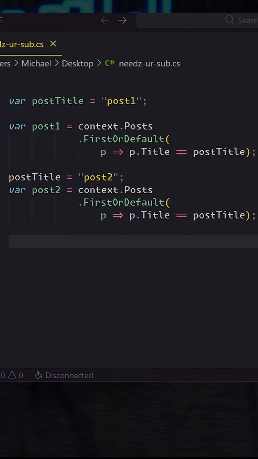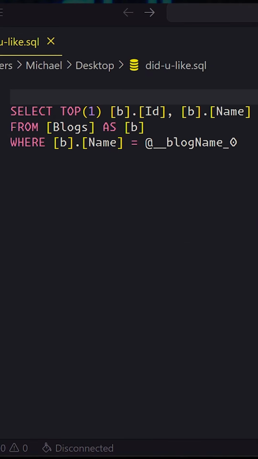This also means that for each request of the database, the same query is sent, which means the database can reuse its query plan. But there's no reason to go change all your Entity Framework queries over to being parameterized. It's perfectly fine to use constants, and in fact, your database and Entity Framework can sometimes perform some optimizations to those queries that it can't when they're parameterized.